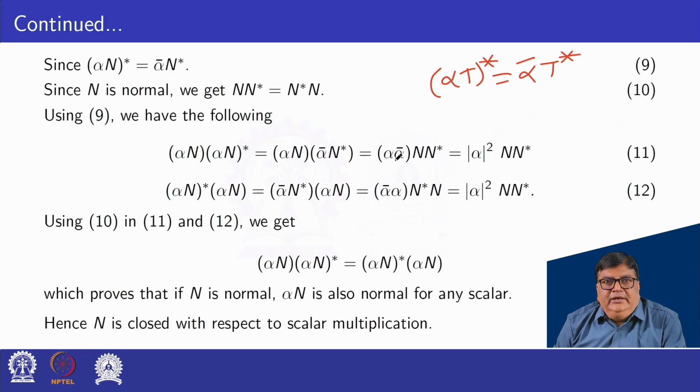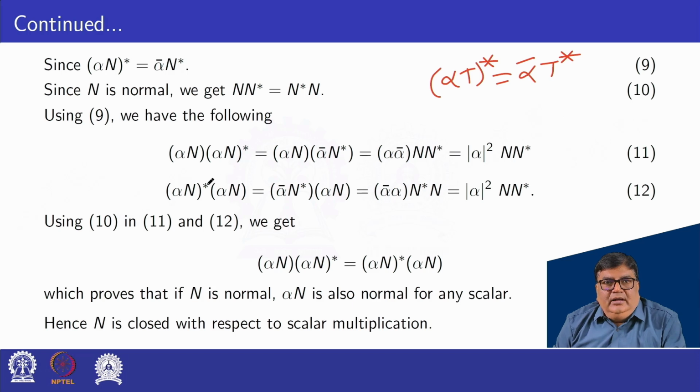This can be written as alpha into alpha bar into n star. Alpha into alpha bar, that is mod alpha square into n star.